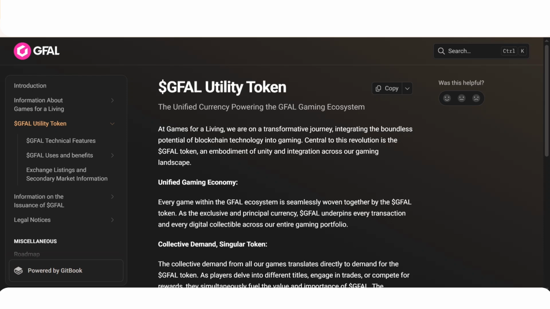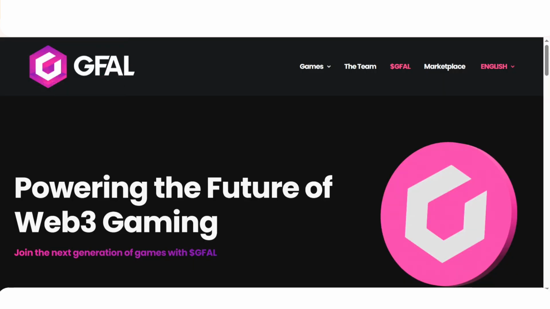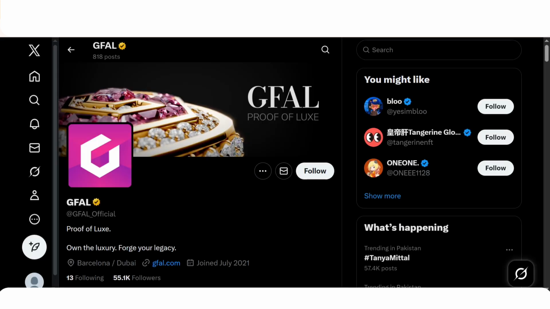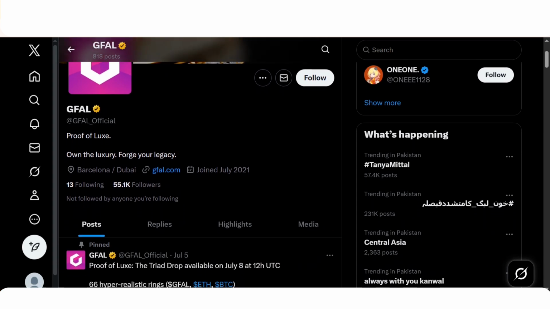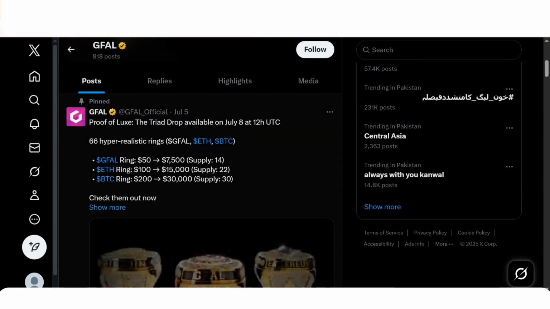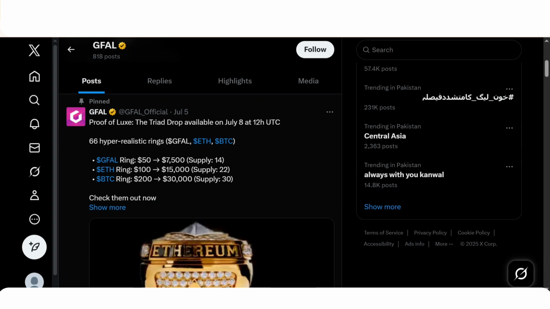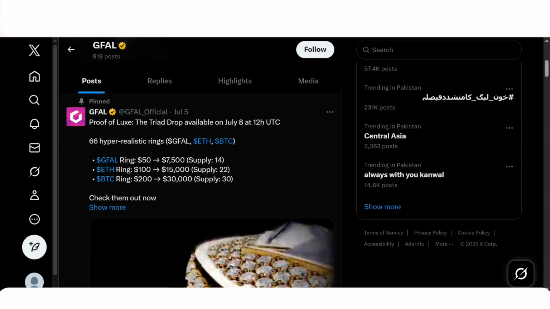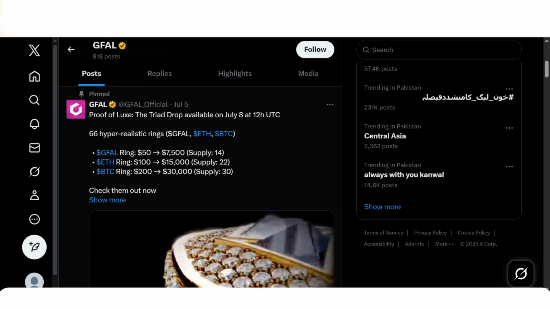Furthermore, if I go back and share the other details, you can see their marketplace, which I already shared. You can even go and join them on Twitter, where there is Proof of Luxury, luxury for the legacy. You can see the Jafal ring at $50, which is equal to $7,500. All the details about their rings are given here.